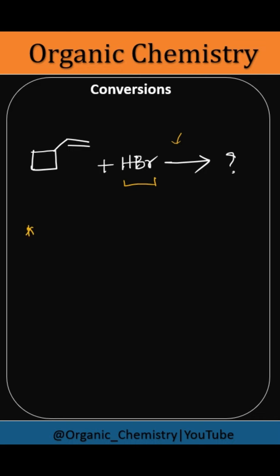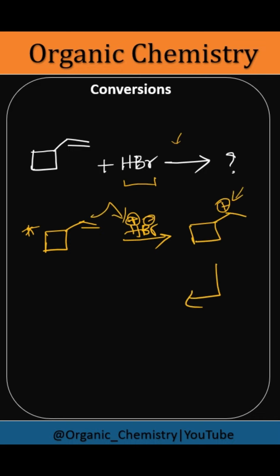So here two steps occur. First one is protonation, and here carbocation formation takes place. Let's see here. Here we have this HBr, H plus, Br negative, right? Protonation occurs and it forms this carbocation. How can you get to know if there is any possibility of ring expansion?